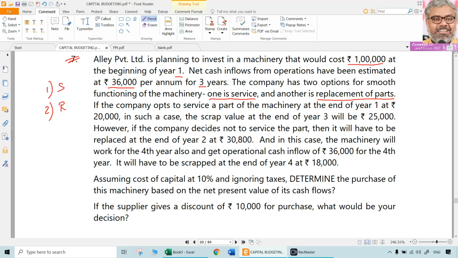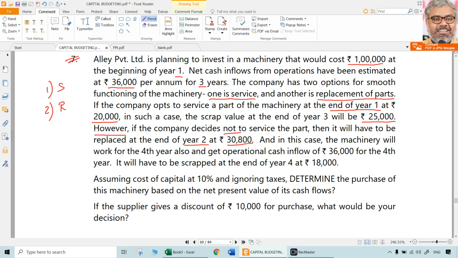If the company opts to service a part of the machinery at the end of year 1, timing is important, with a cost of 20,000 rupees, in such a case, scrap value at the end of year 3 for the machine will be 25,000. That is one option. Another option, however, if the company decides not to service the part, then it will have to be replaced at the end of year 2 at 30,800 rupees. Not the machine itself, but one of the major components or parts of the machine has to be replaced because it has not been serviced in year 1.